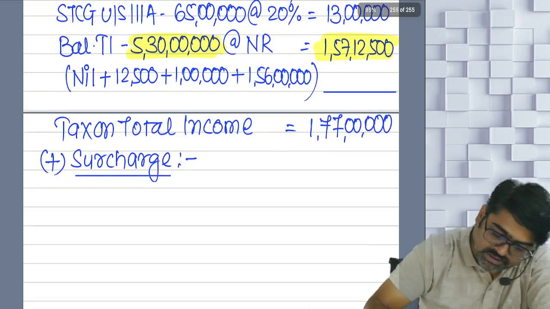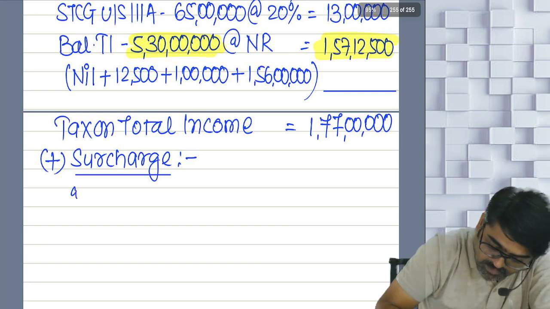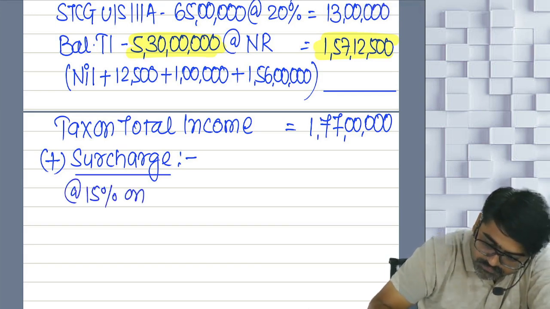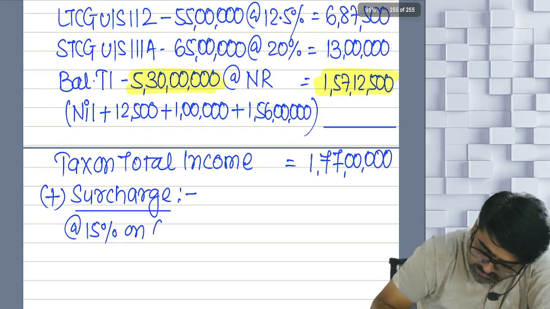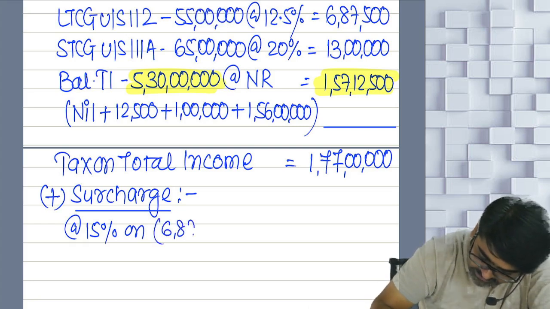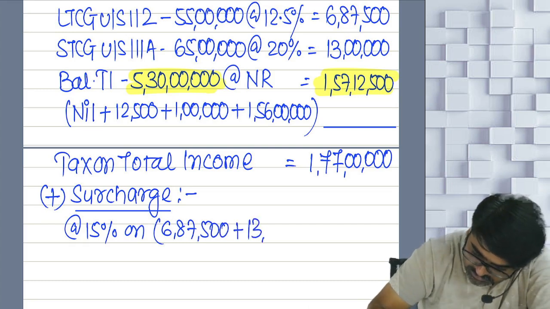Understanding? So surcharge will be at what rate? At the rate of 15% on 6,87,500 plus 13 lakhs.